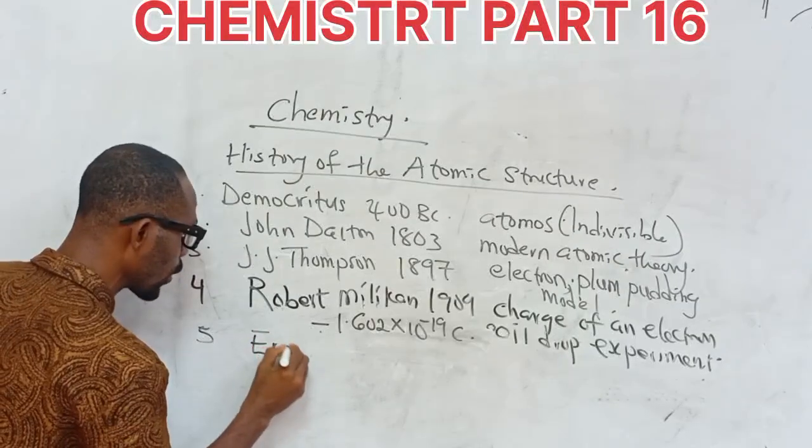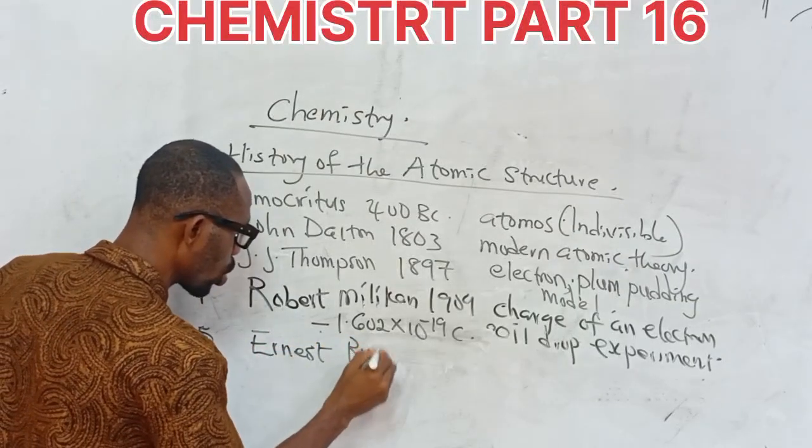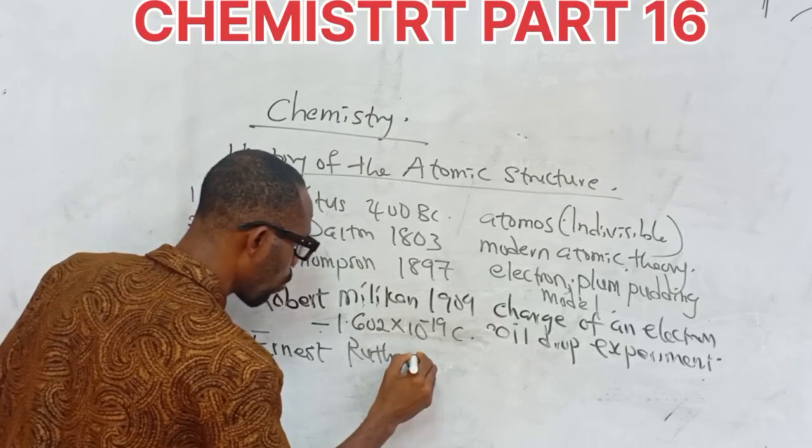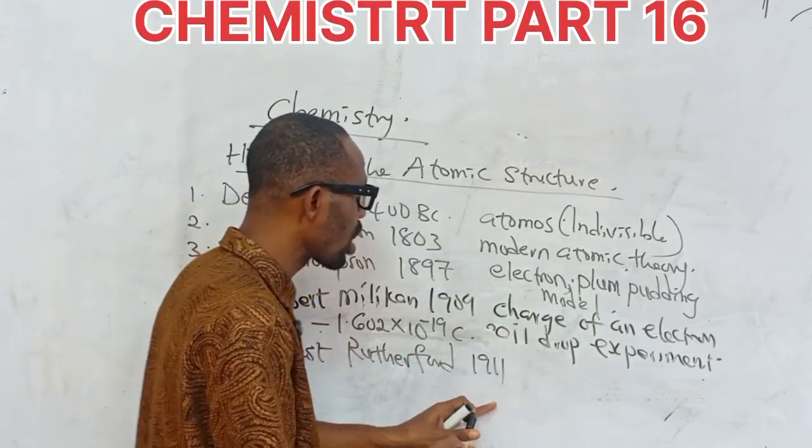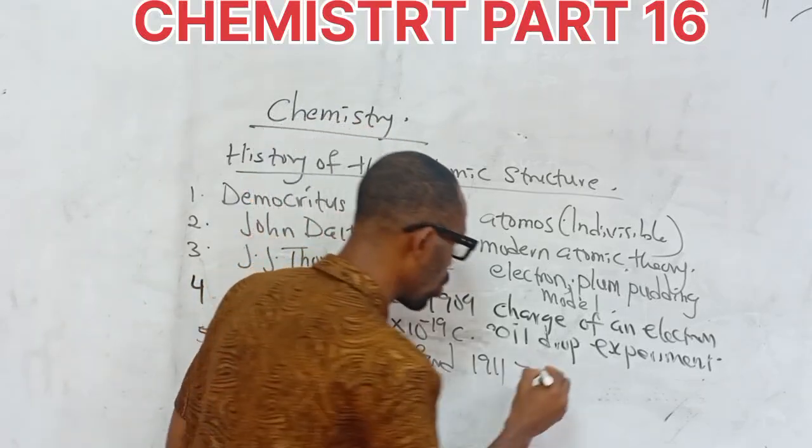Number five, the next great man you see is Ernest Rutherford. Some texts call him Lord Rutherford. Ernest Rutherford in 1911 discovered the atomic nucleus.